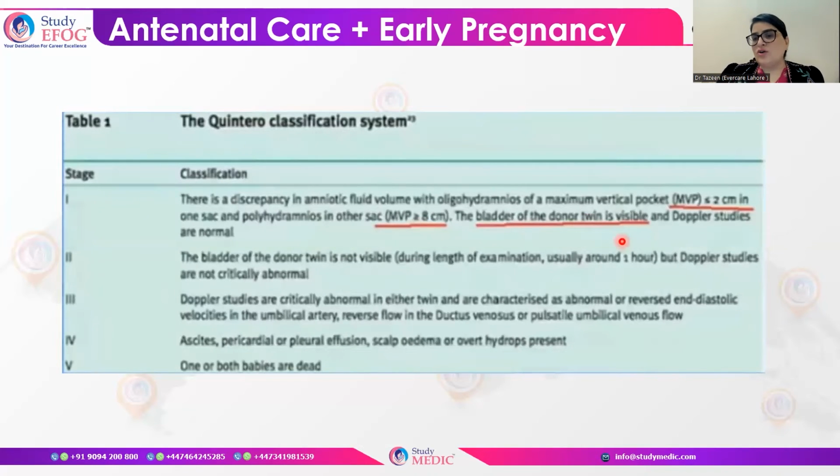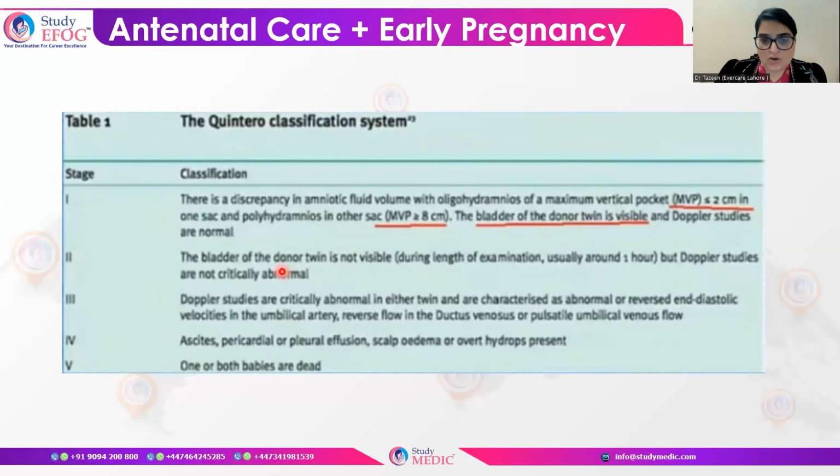The bladder of the donor twin is visible and the Doppler studies are normal. So normal Doppler, visible bladder, only amniotic fluid discrepancies of less than 2 in one sac and more than 8 in the other sac, that is known as stage 1.